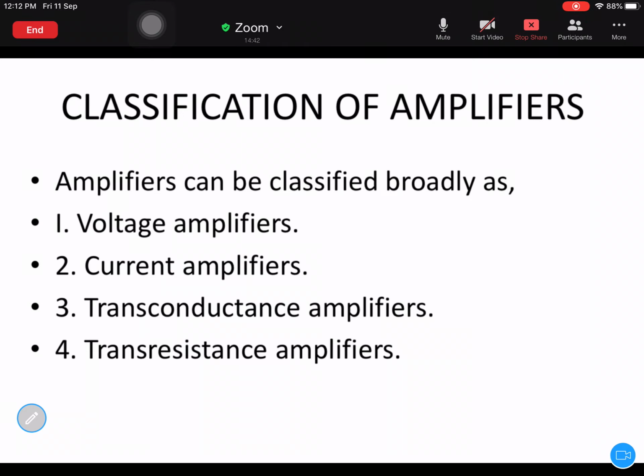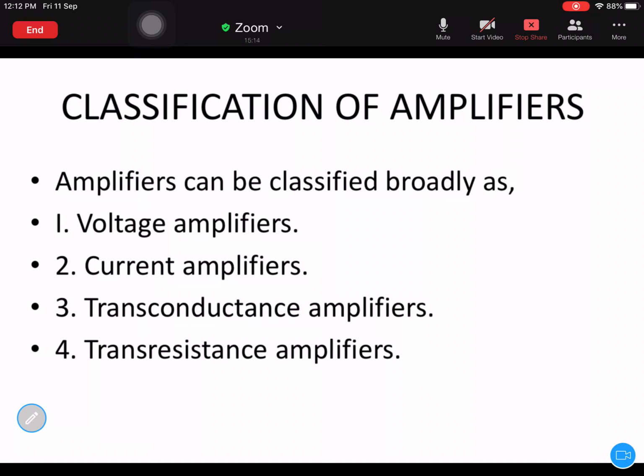In the case of CB configuration of a transistor, it acts like a voltage amplifier. That's what I said. CB configuration is always used for voltage gain purposes and not for current gain purposes. But current amplifiers are used for which purpose? For current gain purpose, not for voltage gain purpose. CC amplifiers are for current amplification purpose.